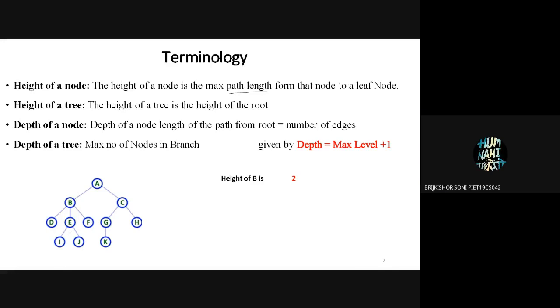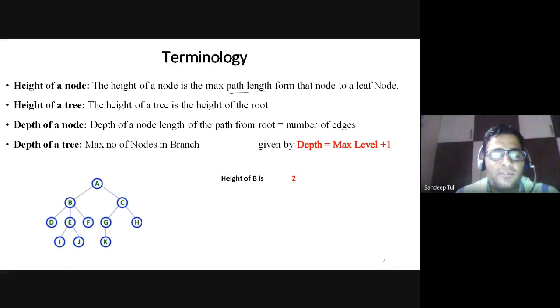And in this there are 2 leaves, so consider the nodes I and J from B that have the same distance. Now suppose I have some other node at that point, say T. So what will be the height of B in that case? 3. It will be 3 now. Is it okay? What is the height of a particular node?